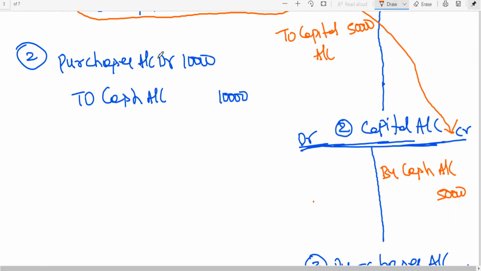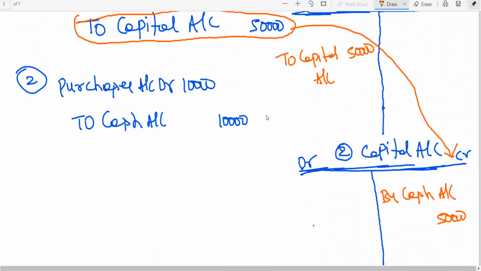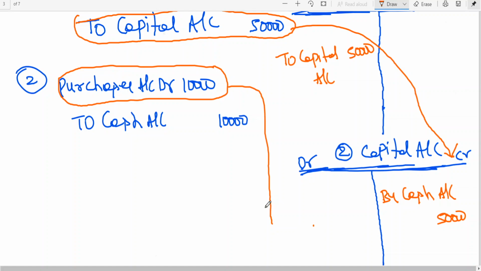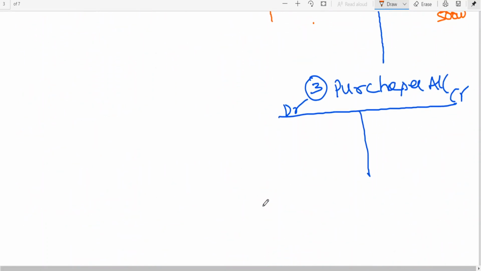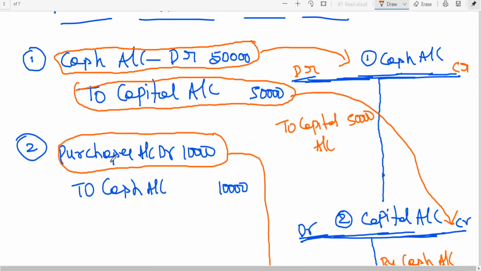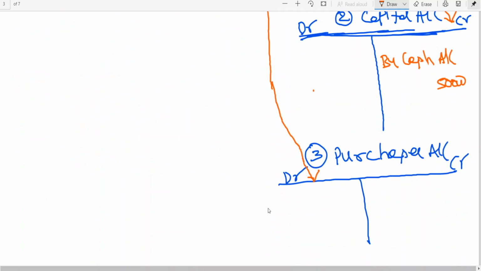Purchase account has been debited. Now this purchases account is to be taken to which side? Debit side of purchase account. You should write the opposite account. What is the opposite account? To cash.